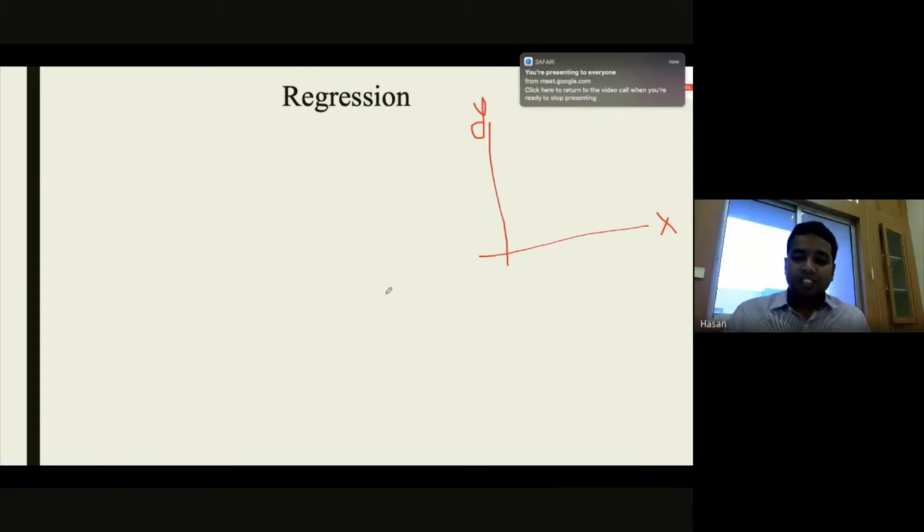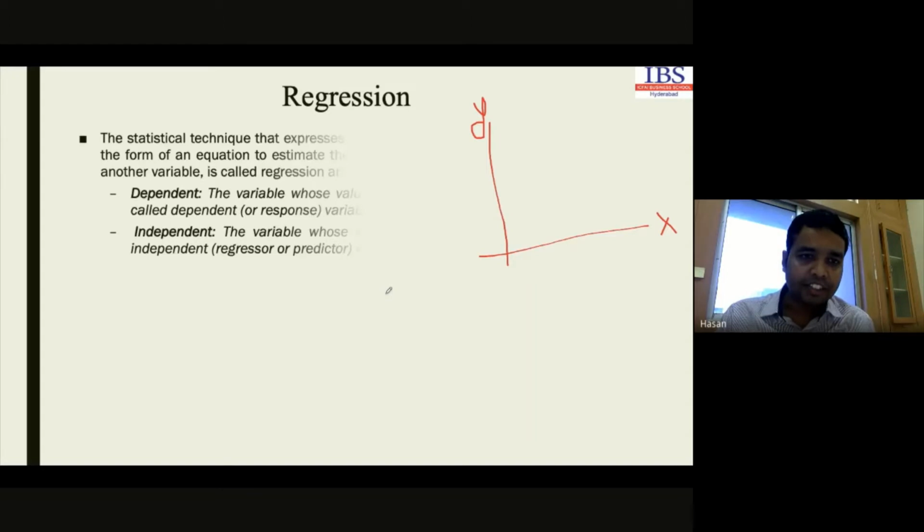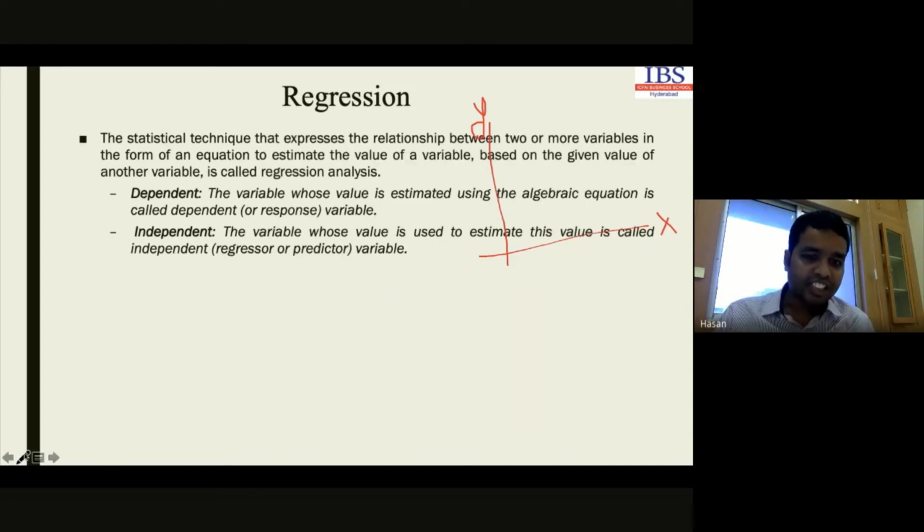So in regression analysis, we are going to discuss the relationship between these two parameters mathematically, how one parameter affects the other. This is regression. So in summary, we can define regression as the statistical technique that expresses the relationship between two or more variables in the form of an equation to estimate the value of the variables.